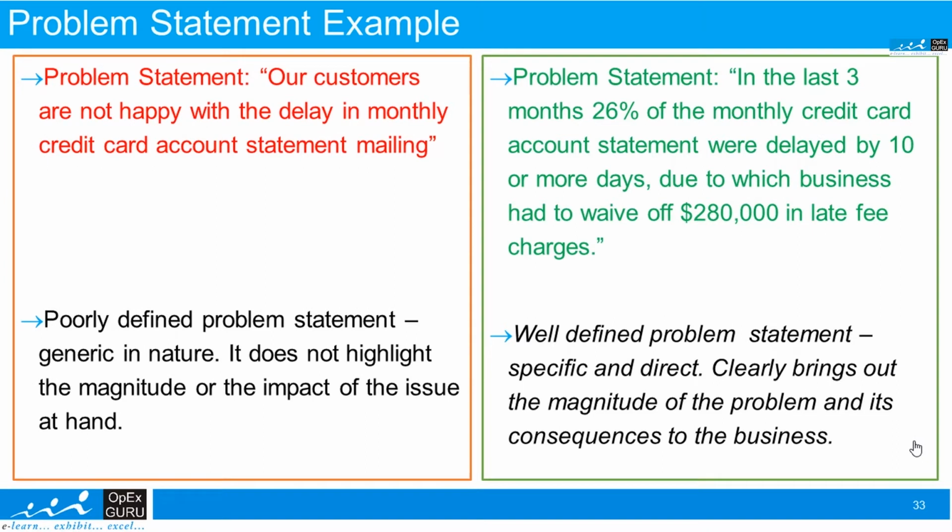So what is a good problem statement? Let us see. A good problem statement could be something like this. In the last 3 months, 26% of the monthly credit card account statements were delayed by 10 or more days, due to which the business had to waive off $2,80,000 in late fee charges. This is a well-defined problem statement because it is very specific and direct. It clearly brings out the magnitude of the problem and its consequences to the business and to the customers.